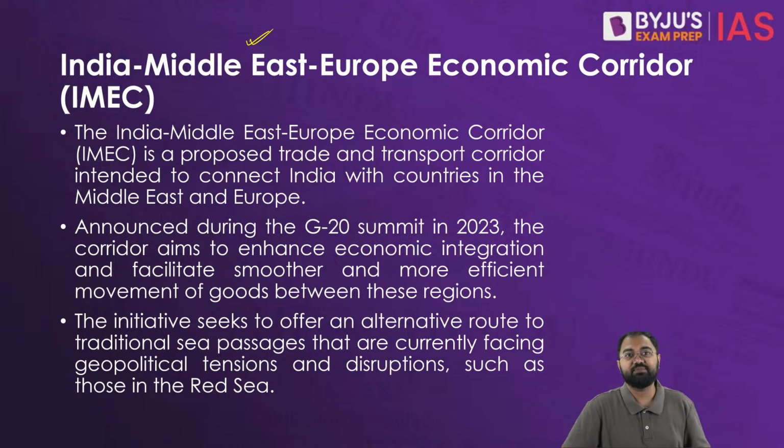So that's why IMEC becomes crucial in this scenario, because first we are talking about how to improve connectivity: by establishing a network of rail and sea routes, the corridor will aim to improve trade connectivity between India, the Middle East and Europe. Then it will definitely have some economic benefits as well, with reduced transit time and cost for shipping goods between these areas. Potentially it can cut the journey time by up to 40%, and the transit cost by almost up to 30%. So this is a big achievement if we are able to get to these numbers.